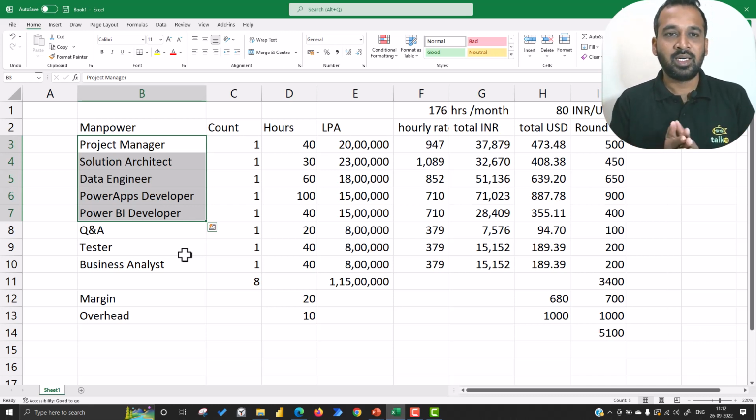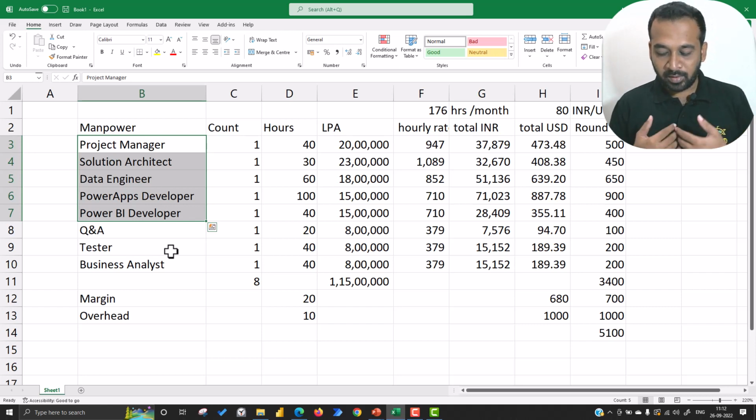It's not like that. It has to go through the initial discussion, which will take some time, and then the solution architect, which will take some time, and also the DevOps development, the data engineer part, and then Power Apps and Power BI. It has to go through one-by-one dependency. So we'll look at how we are going to add the resource planning in our next video. This is what we have done, how many resources we have planned, but the DevOps things we'll discuss in our next video.